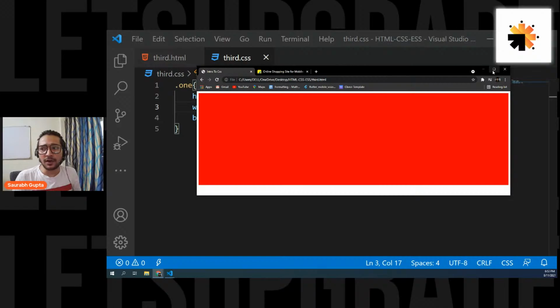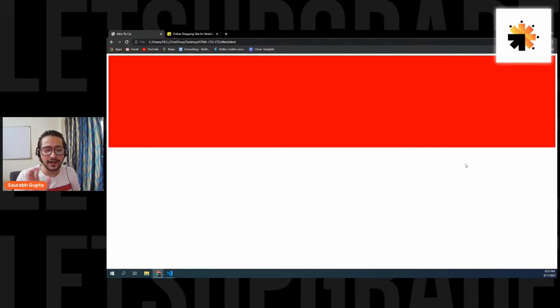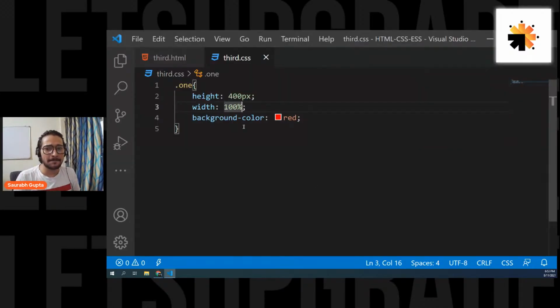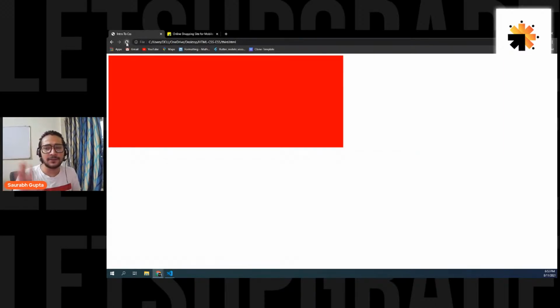Now, what is the difference between pixel and percentage? Let's also try to understand that. What if I give it 1000 pixels? Now see, this is 1000 pixels. Cool, perfectly fine. But remember, pixels will never change according to the screen.